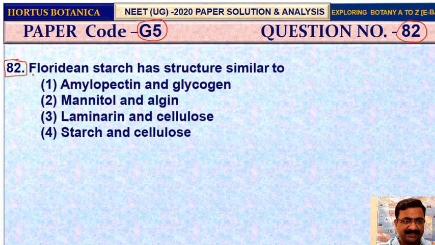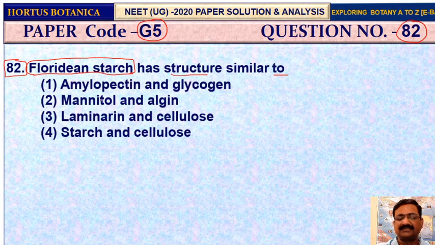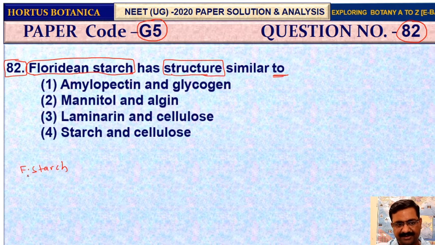Question is, Floridian starch has a structure similar to, right? So first of all, we must know about the Floridian starch, what it means. Then we have to talk about its structure, and then we have to compare their structure, which is very similar to, right? So whenever we talk about the Floridian starch, this is polysaccharides.